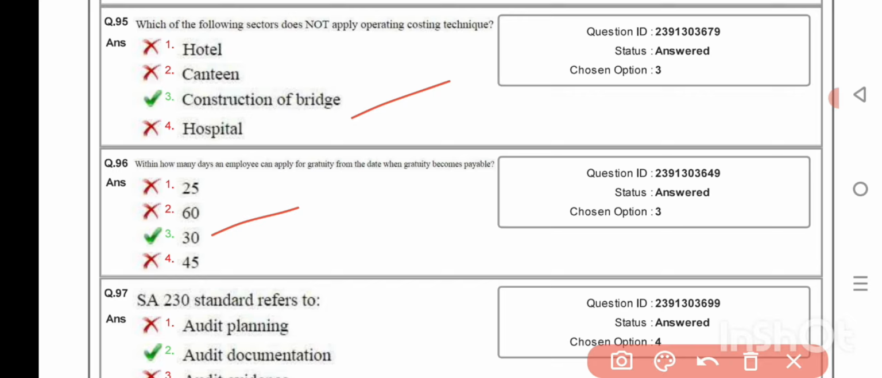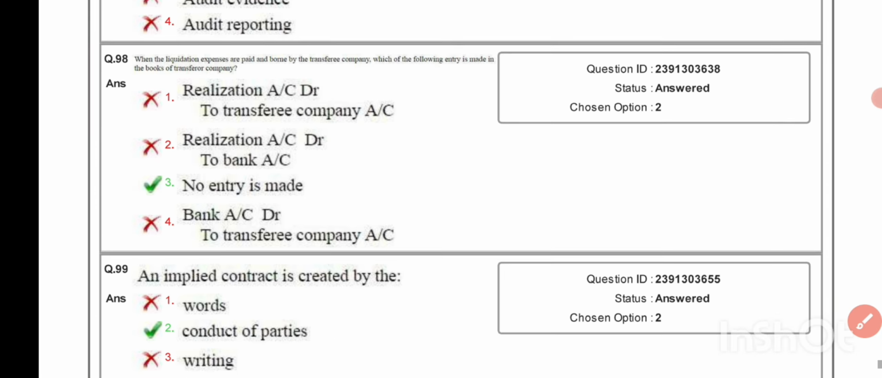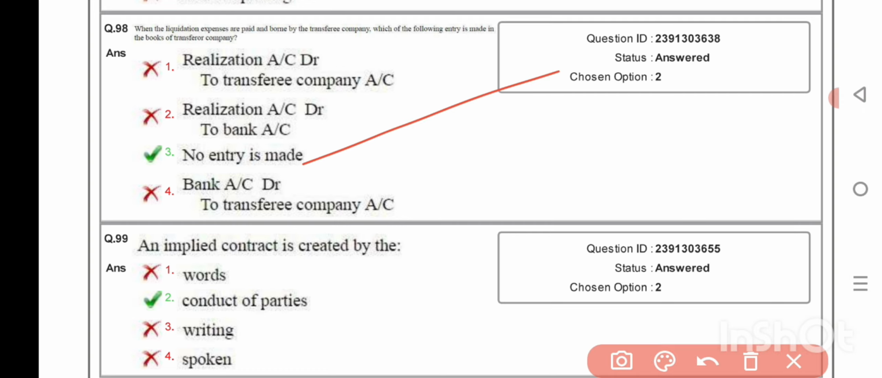SA 230 standards refers to audit documentation. When the liquidation expenses are paid and borne by the transferring company, which of the following entry is made in the books of transferring company? No entry is made. An implied contract is created by conduct of parties.